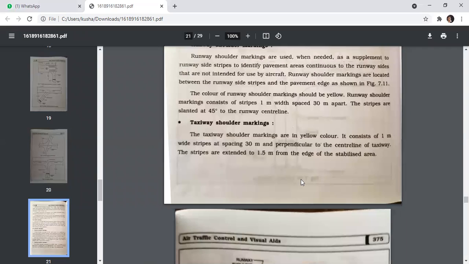So next is the taxiway shoulder marking. The taxiway shoulder markings are yellow in color. They consist of 1 meter wide strips at a spacing of 30 meters, perpendicular to the center line of the taxiway. The strips are extended 1.5 meters from the edge of the stabilized area.